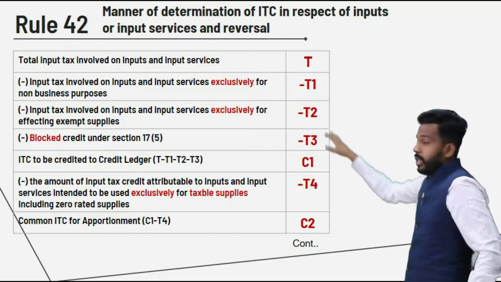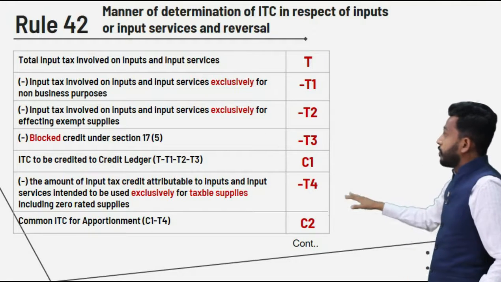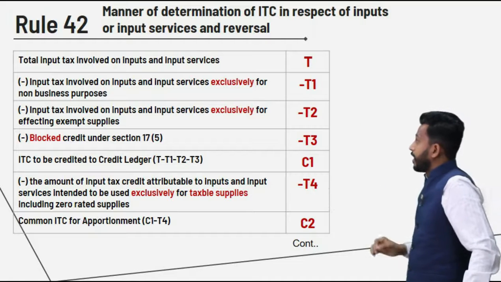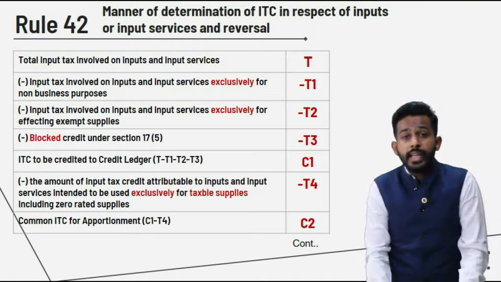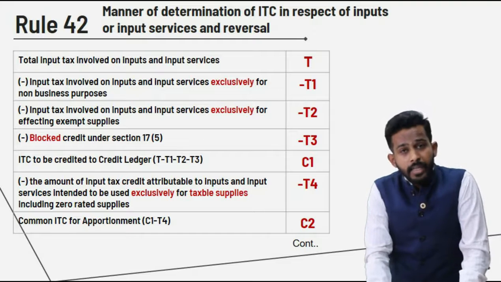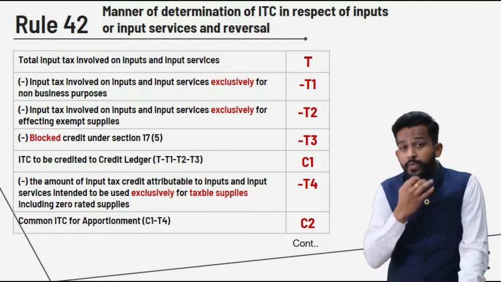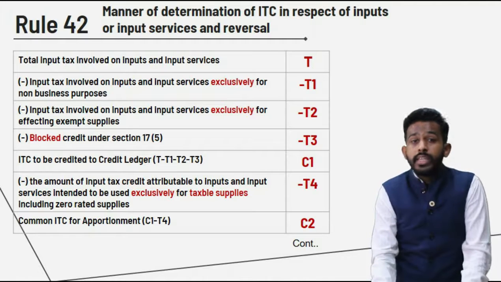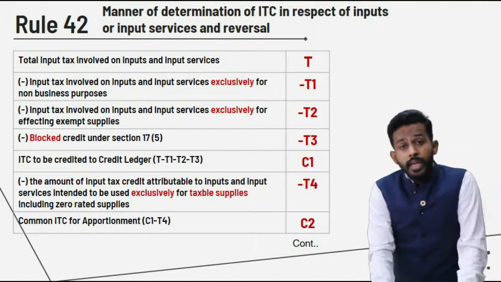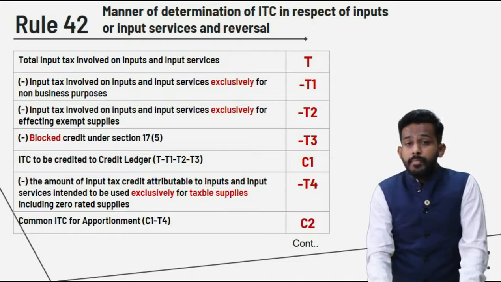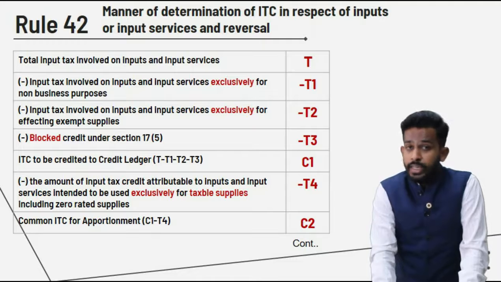Friends, again to understand this formula and to summarize it, we will quickly see what we have done. First of all, we have taken the entire credit which is available, that is T. We have subtracted the ITC used exclusively for non-business purpose, T1. We have deducted ITC used exclusively for exempt supplies, T2.